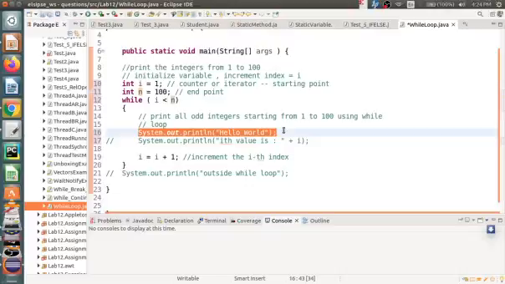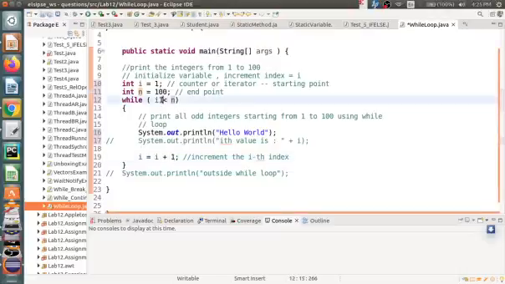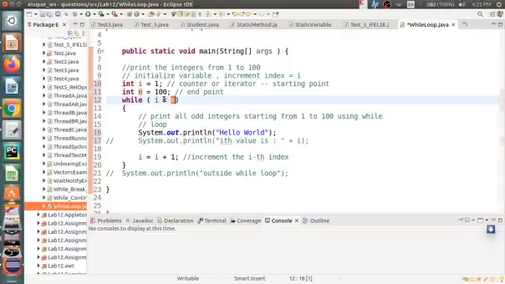Hello world will be printed. Then it will go to the next increment operation. Then it will iterate till I is equal to 100. When I is equal to 100, this condition doesn't satisfy. I is less than 100? 100 is less than 100? No, 100 is equal to 100. So this is false and it will come out of this block.